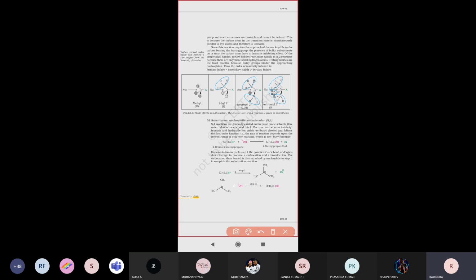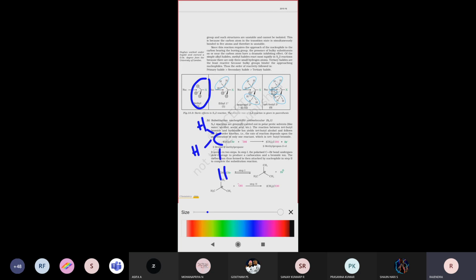How do we say this? Just look here. For example, if you take a primary alkyl halide, first take methyl halide. Look here, methyl halide. In this methyl halide, how many hydrogen atoms are there? Three hydrogen atoms are attached, and one halide is bound. Are any bulky groups present here or not?